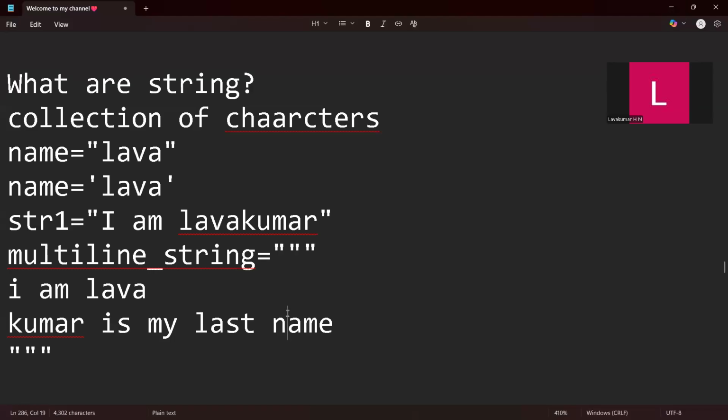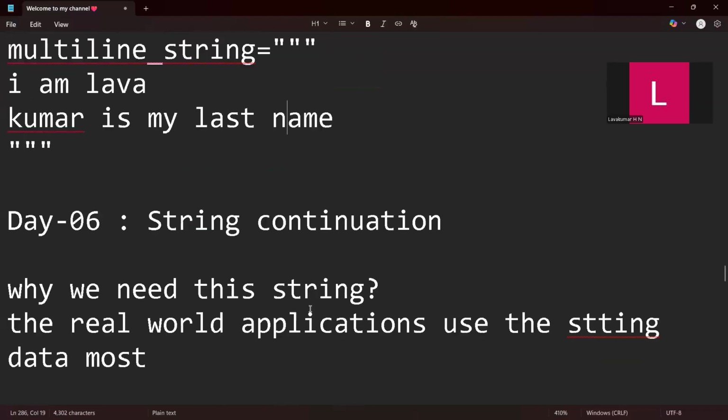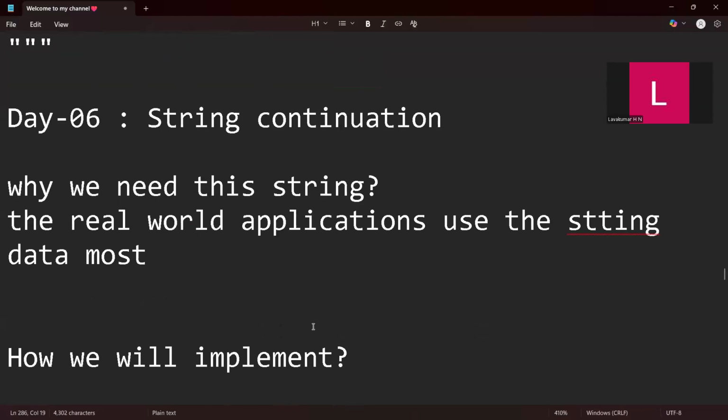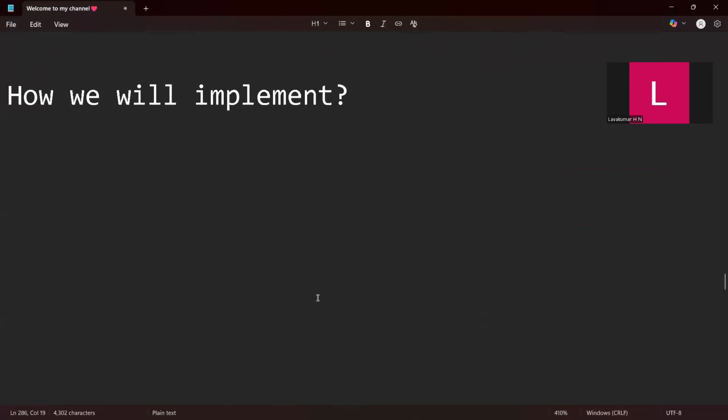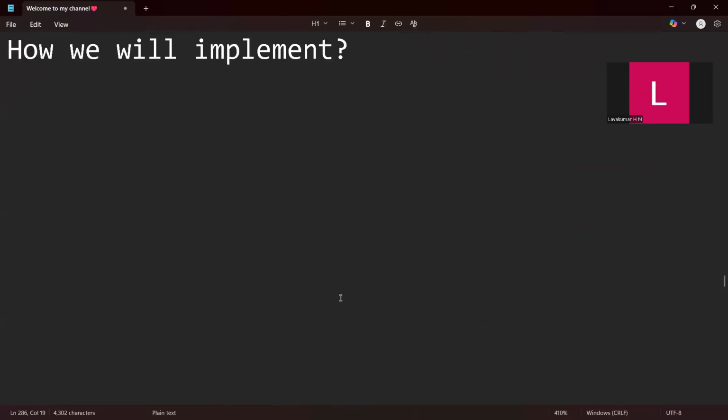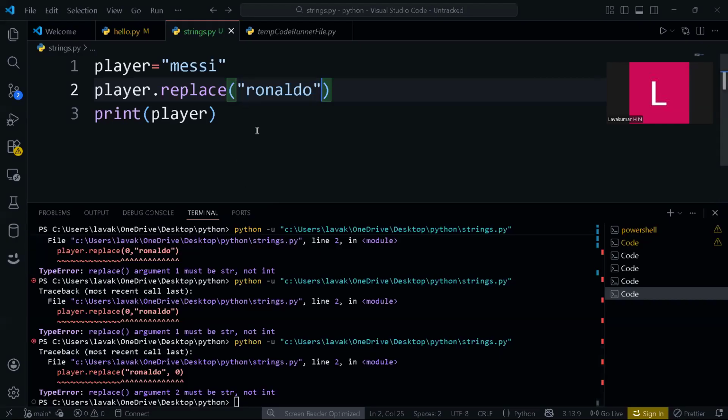The interviewer may ask you about this, and when you work with dictionaries or regular expressions with huge amounts of data, these multi-line strings are common. Now let's see how we work with strings. In the previous video I explained some of the basic methods of a string. Now we will go somewhat more advanced. I will clear this.